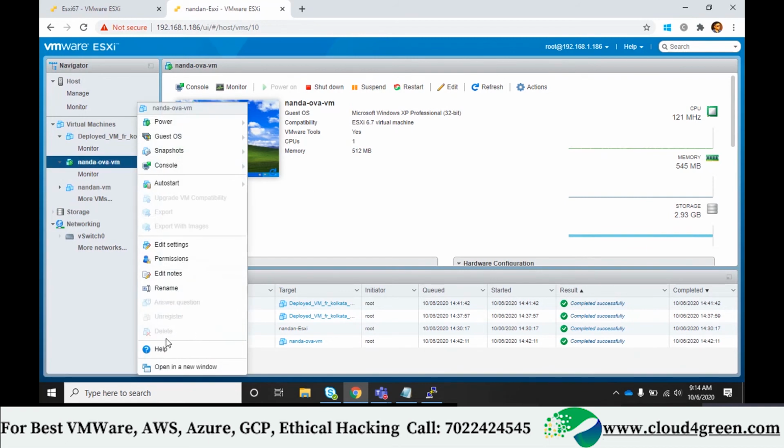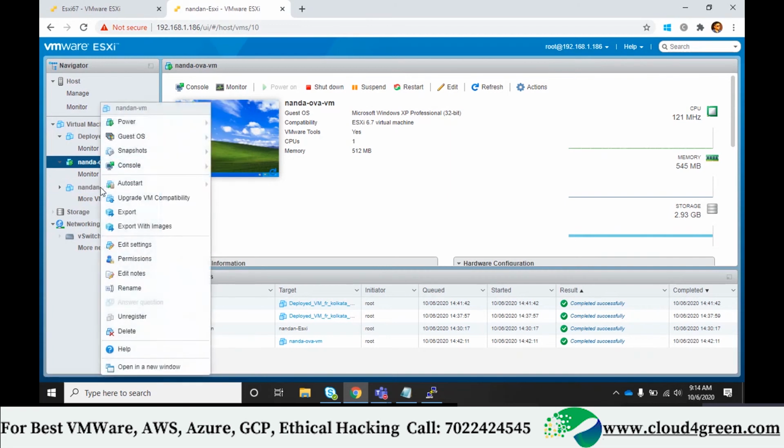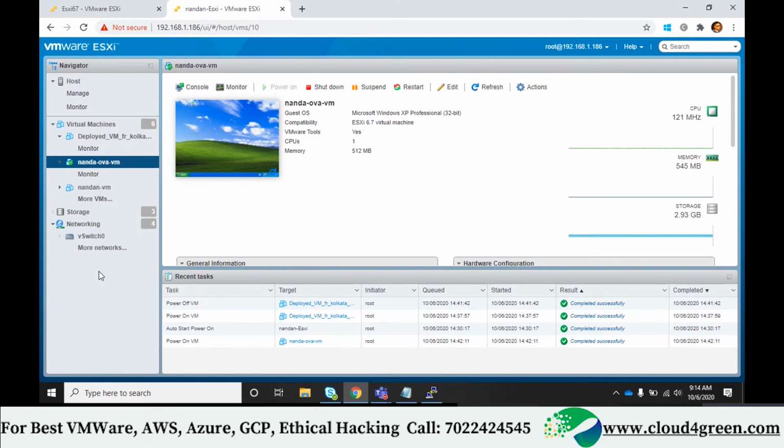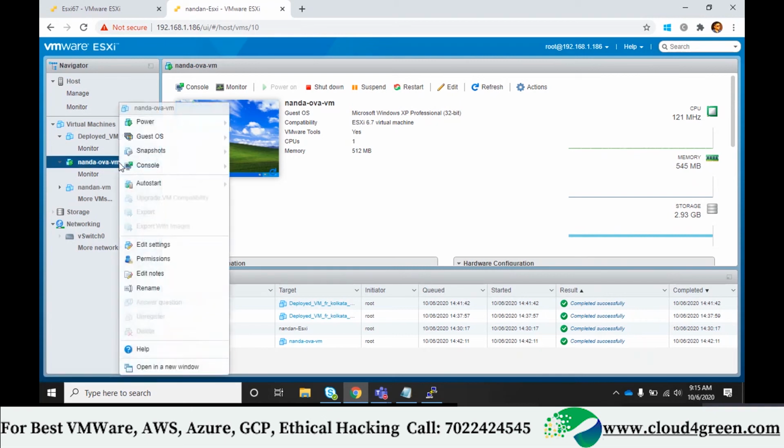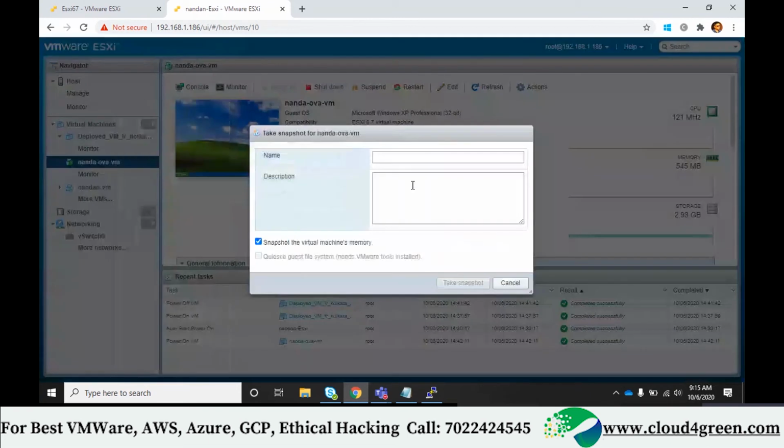Can you see this? Delete or unregister options are grayed out. Whereas a machine which is powered off, see now. You understood, right? Yes, sir. So when a machine is on, you cannot do anything. You should power off that machine. Right. Now, let's take a snapshot. Right click, snapshot, take a snapshot. We call it snap one, snapshot one, snap one.